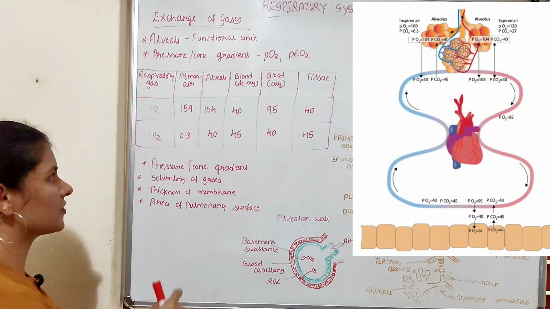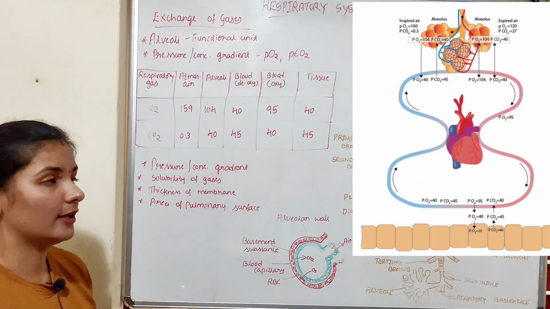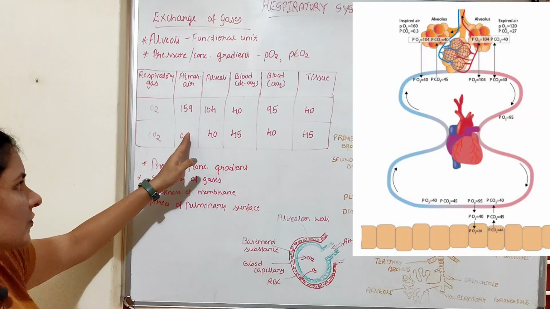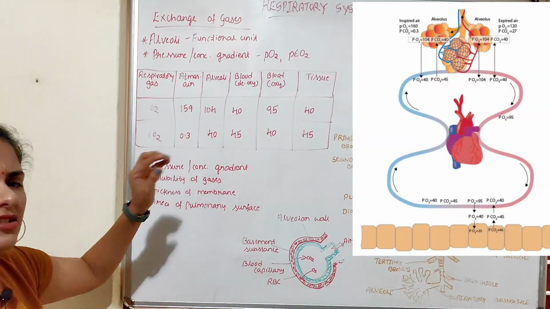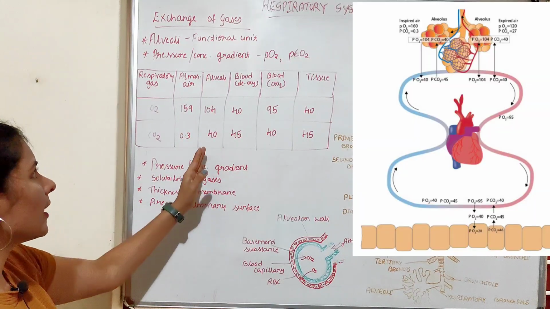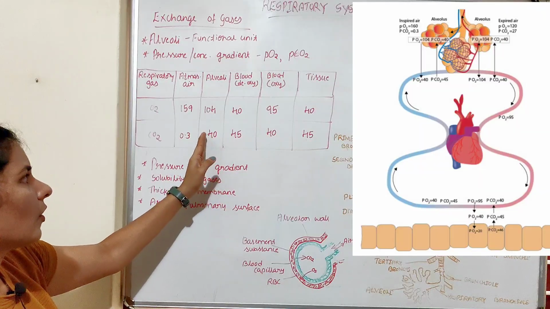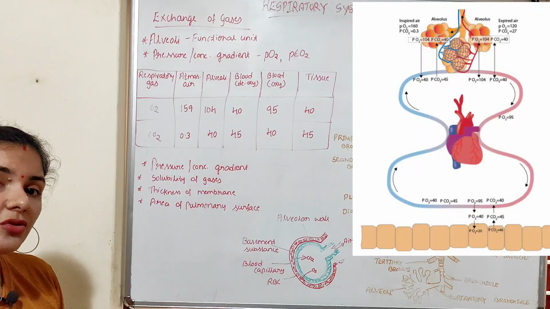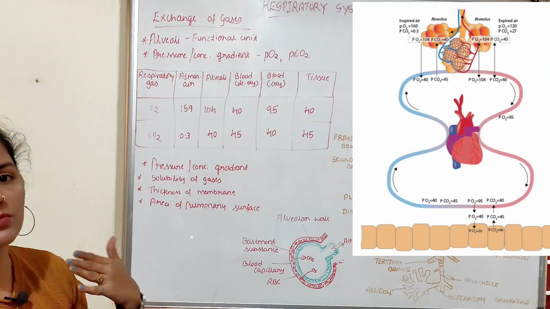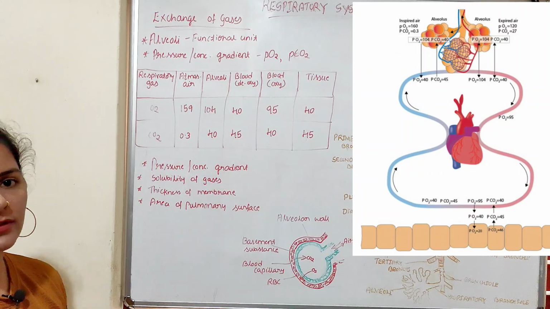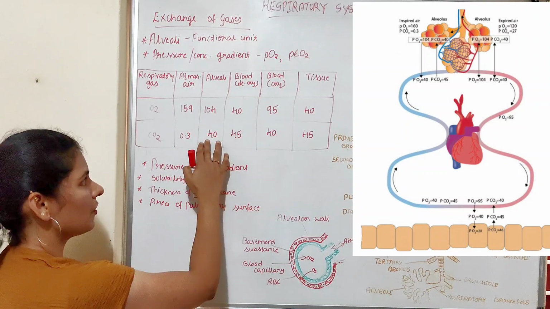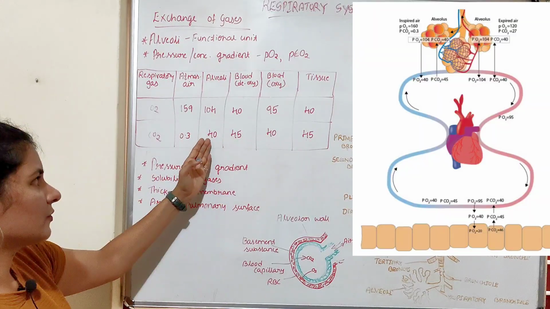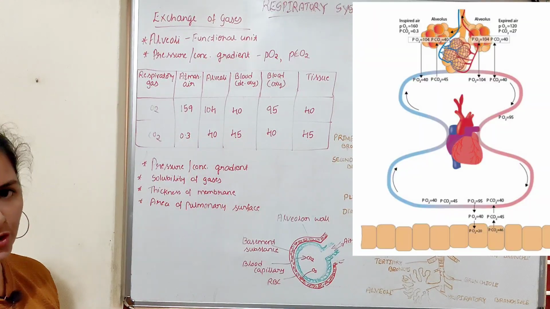Now the carbon dioxide is present in the alveoli. So when you compare the partial pressure of carbon dioxide of the atmospheric air, which is 0.3, it is way less than the partial pressure of the carbon dioxide of the alveoli. So in the alveoli, the concentration of the carbon dioxide is more when compared to the atmosphere. Obviously, the carbon dioxide will move from the alveoli to the atmosphere, that is from the high pressure region to low pressure region.